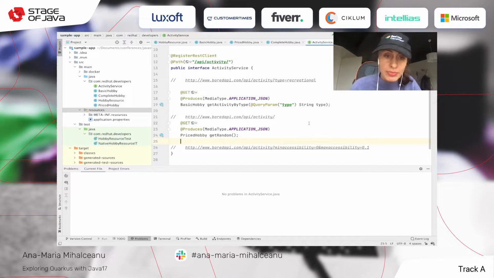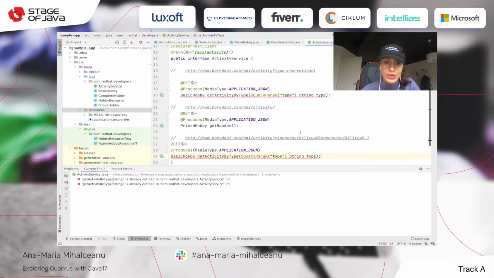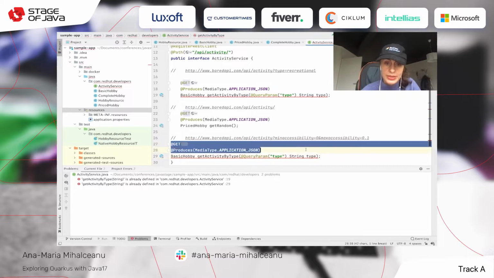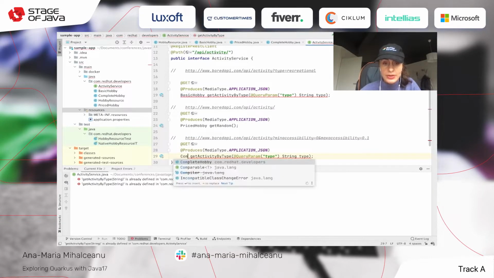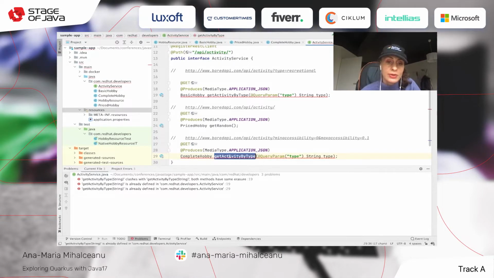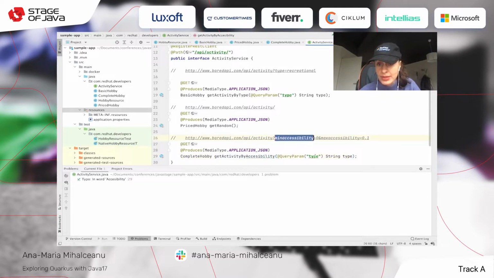And the accessibility, actually, is present only in the complete hobby. So this one, I'm gonna copy paste this to speed up things for me. But here, I'm going to return a complete hobby because only complete hobbies have the accessibility. So let's replace it.